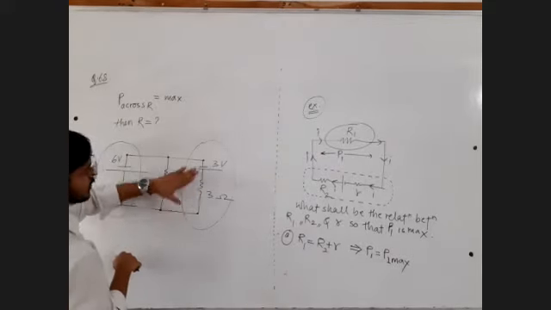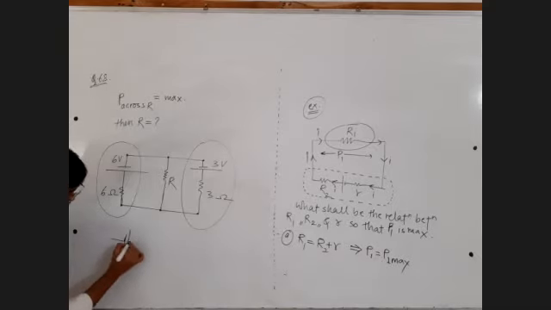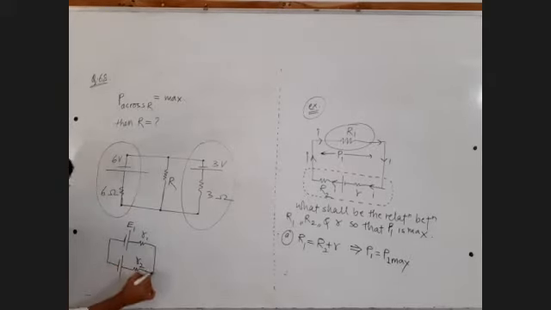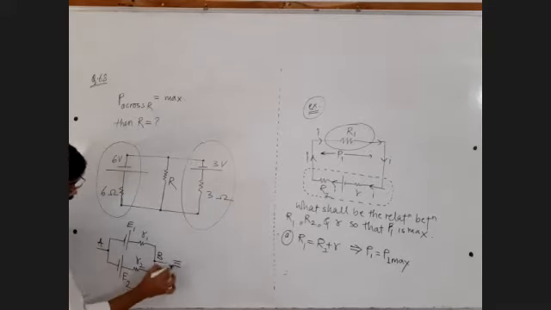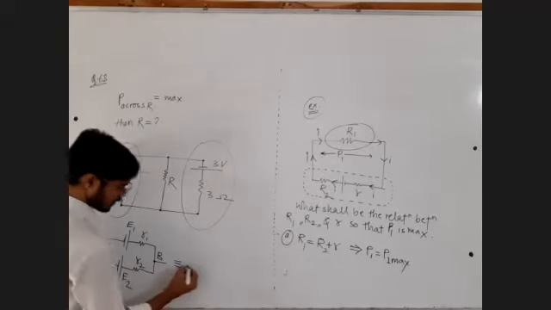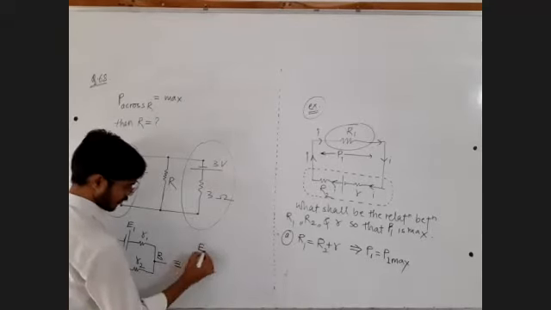Just keep on observing. If we give you two cells, the first cell having EMF E1 and internal resistance R1, and another cell having internal resistance equal to R2 and EMF equal to E2, then for these two cells between points A and B, let's say, you can write the effective cell as the equivalent cell of the parallel combination.